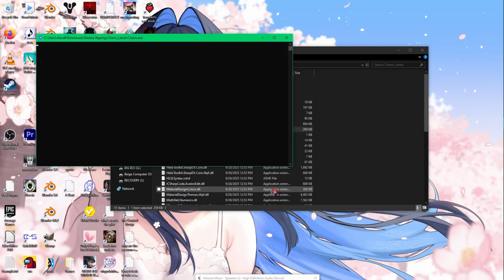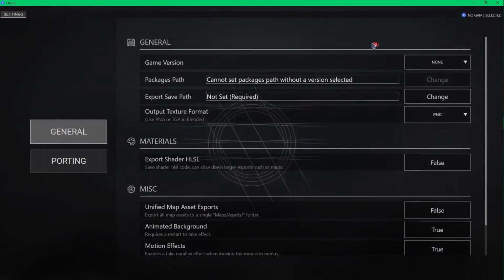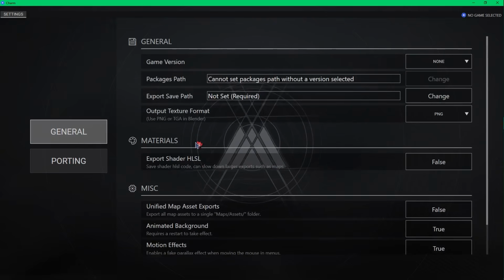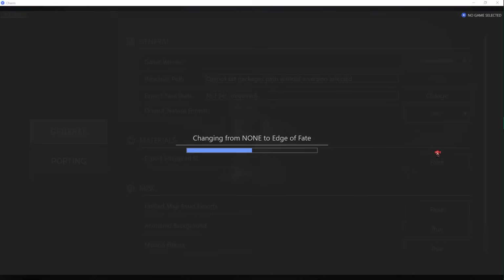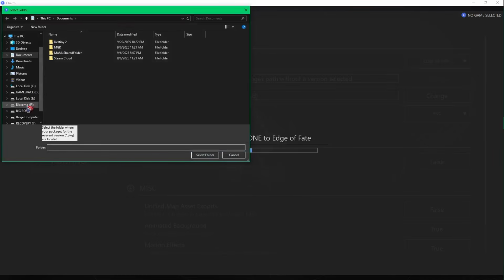This is the settings configuration menu of Charm. Here is where you can change the version of the game you want to extract from. Change the game version to Edge of Fate or whatever the latest version of the game is. It will always be listed as the current expansion's name, i.e. Edge of Fate Renegades. As I'm making this video in Edge of Fate, I will put it at Edge of Fate.